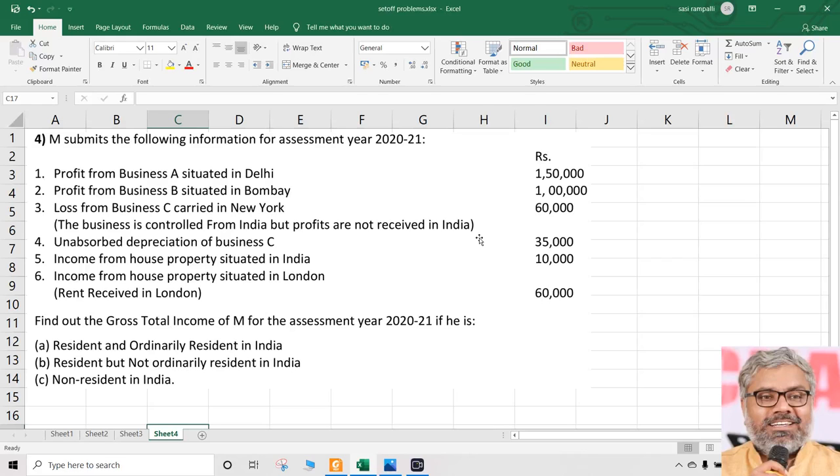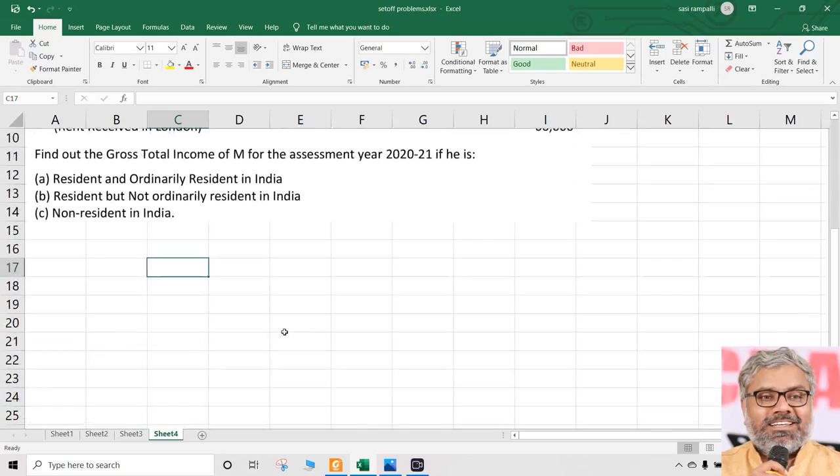And other things like ROR, RNOR, RNR, what are the possible tax treatments, that we should know already. All the provisions of the act, we have to remember them. Cannot say forgot and all.